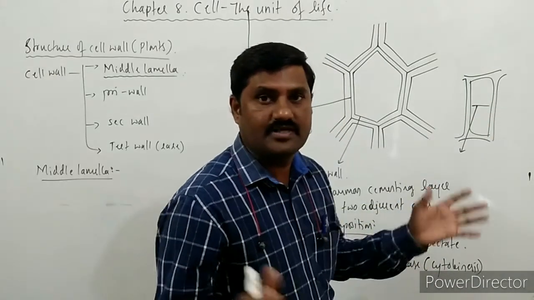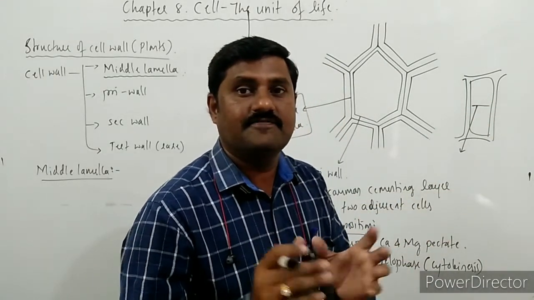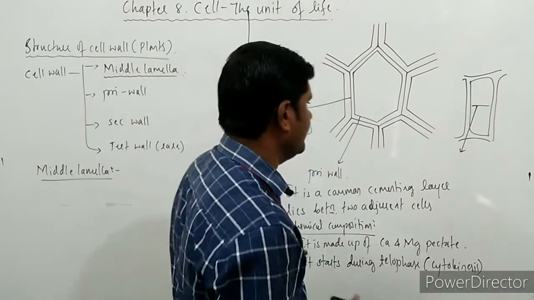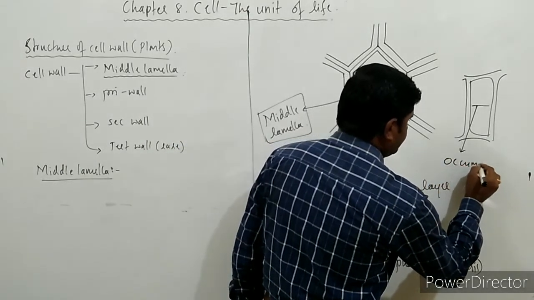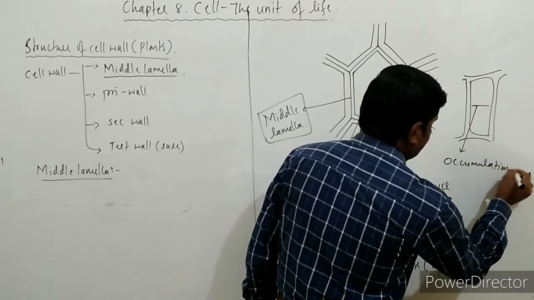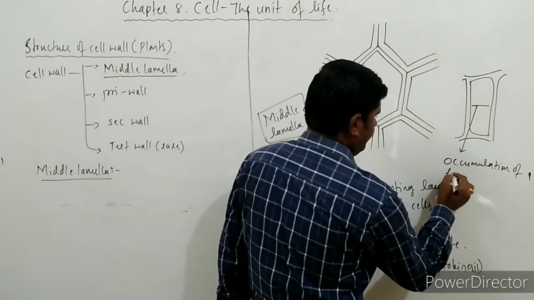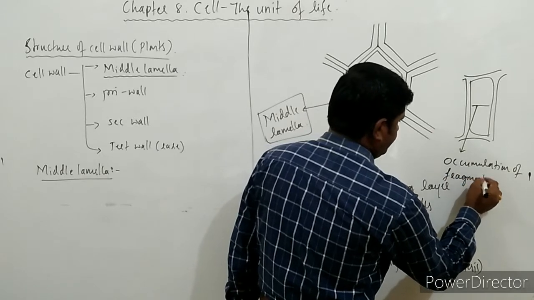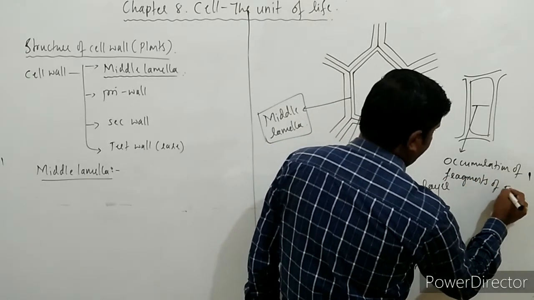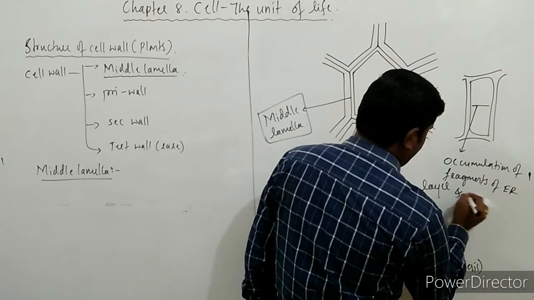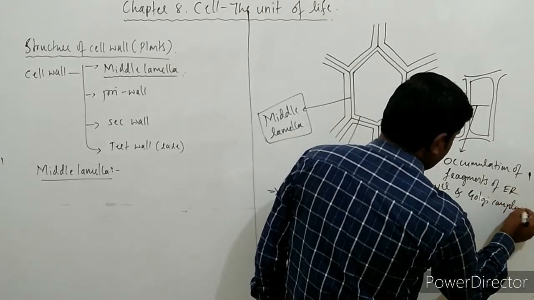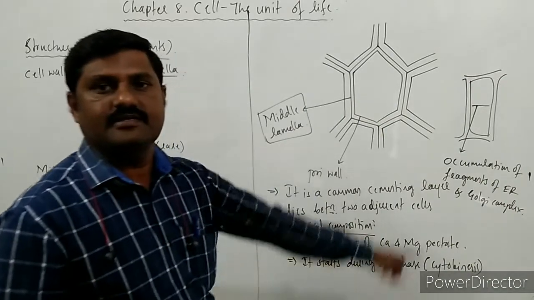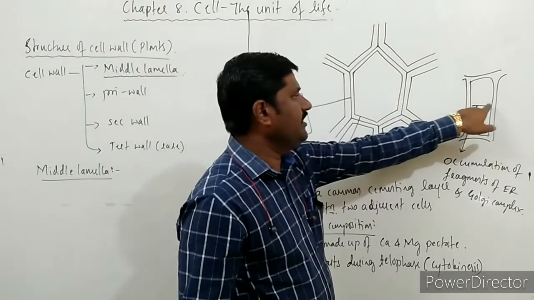At that moment there is an accumulation of fragments of endoplasmic reticulum, as well as the Golgi complex, that takes place over here.